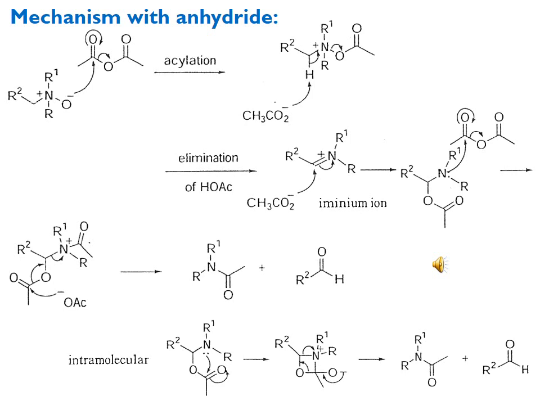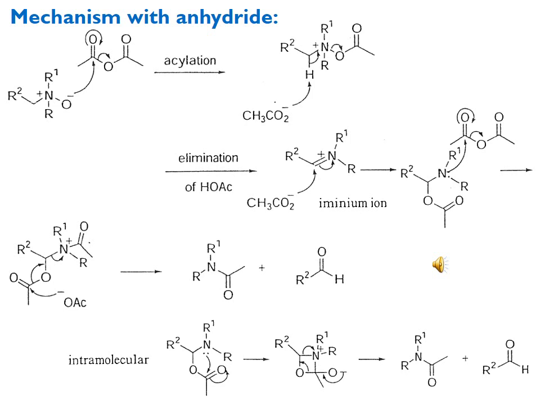This alpha carbon of the amine is then again attacked by a nucleophilic acetate ion, and we get the alpha acetyloxy derivative. This compound again interacts with another molecule of anhydride, and after the first step and the second step, the acetate ion attacks on the carbonyl of the acetyloxy group, and we get the product of amide and aldehyde. This is through intermolecular interaction.